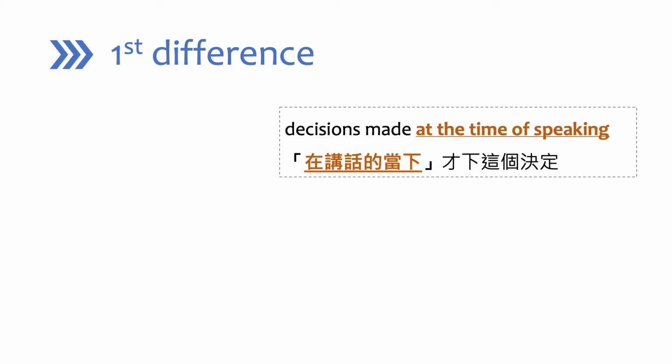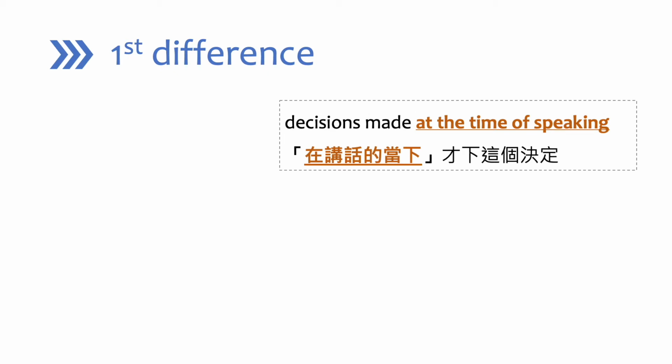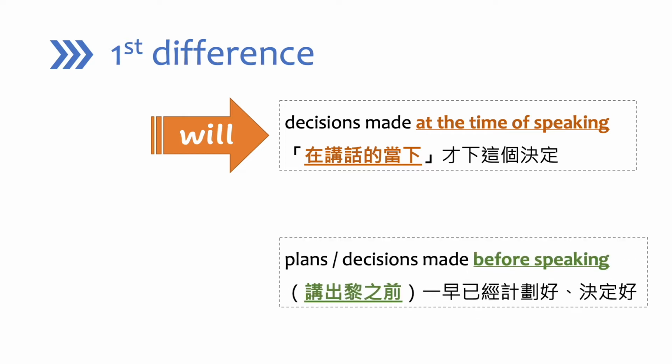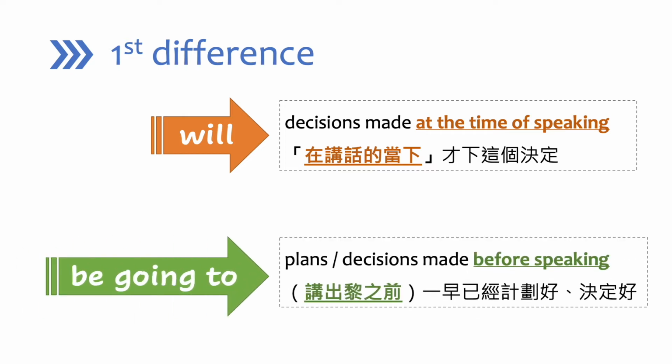The first difference is quite easy. So when you're making a decision at the time of speaking, you will use will. But if your decision is made before speaking, you use be going to. Let's look at an example.